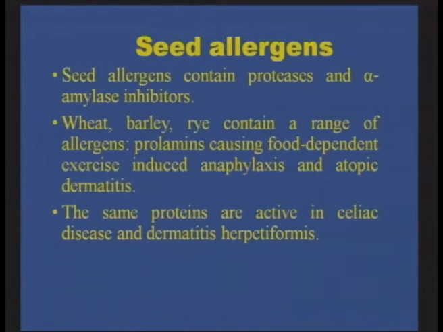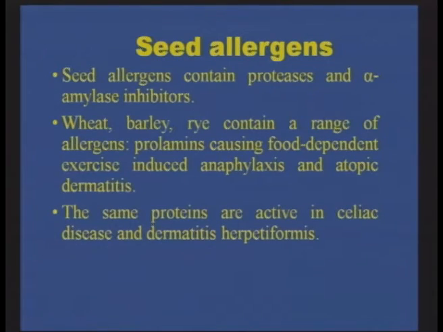There can also be seed allergens, those that are coming from the seeds themselves. They contain proteases and alpha amylase inhibitors. For example, wheat, barley and rye. These are three of the plants. They contain a range of allergens. Prolamins cause food-dependent exercise-induced anaphylaxis and also atopic dermatitis. The same proteins are also active in celiac disease and in dermatitis herpetiformis. So these are disorders of the skin and of the gastrointestinal system, and they can also be induced by different types of seeds, for example, wheat, barley, and rye.